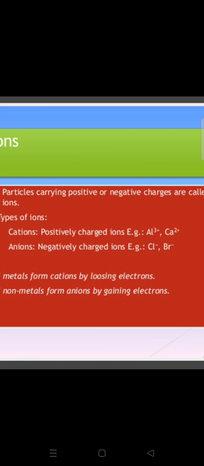Otherwise all the things are similar. In my next topic I shall let you know all these things, meaning atomic mass, molecular mass, and formula unit mass. Only the difference is in the terms, otherwise everything will be the same. The mass is the same for atom, for molecule, and for this also, but a little bit it will be different.